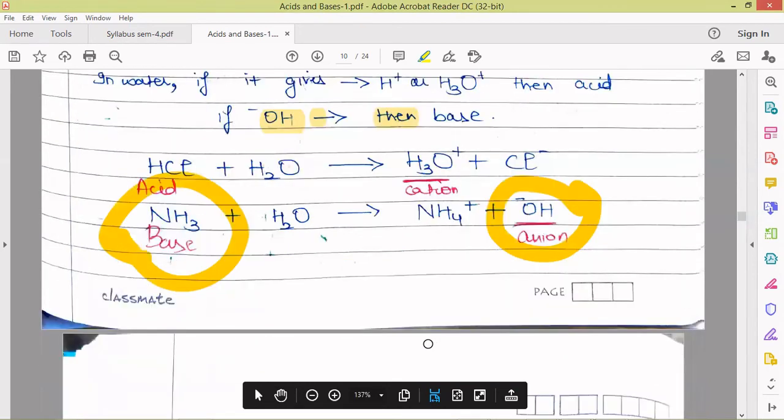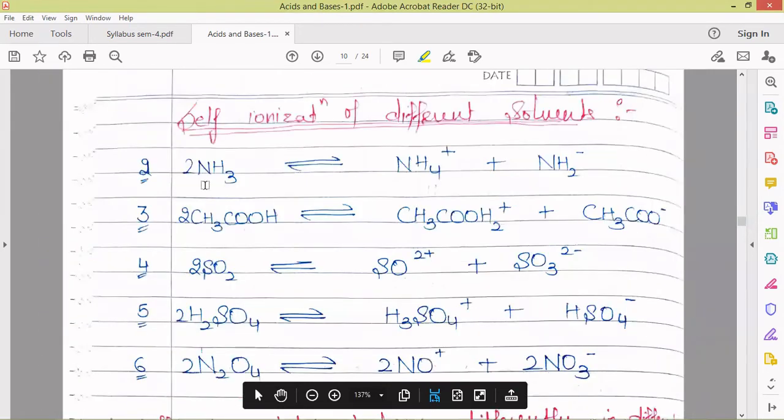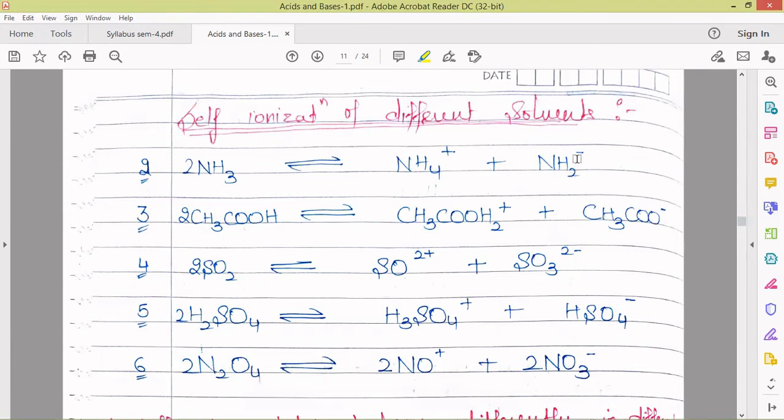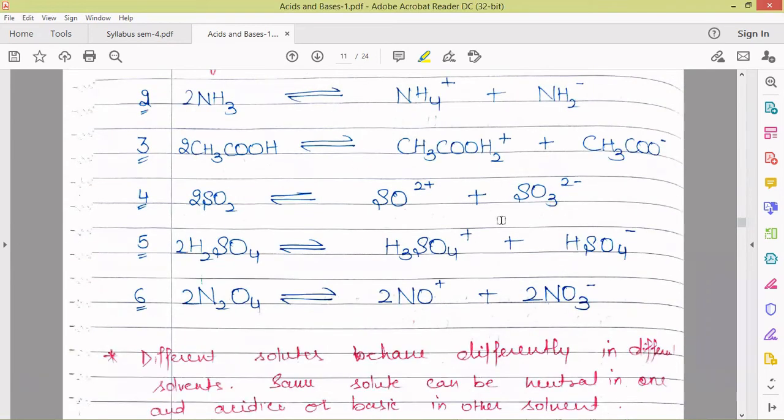So let us see some of the solvents, self-ionization of different solvents. Here I have written the self-ionization. Ammonia, when it is used as solvent, it self-ionizes to give the cation as ammonium ion and NH2 negative as the anion. And acetic acid, this is the cation, this is the anion. For liquid SO2, SO+ is the cationic part, SO3 2- is the anionic part. These are the self-ionizations of different solvents.